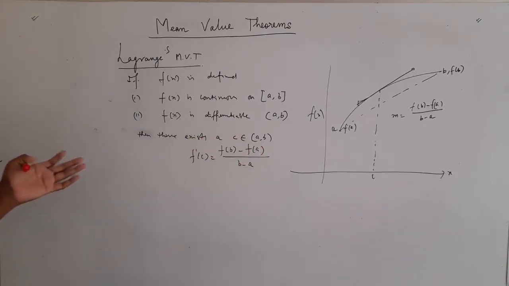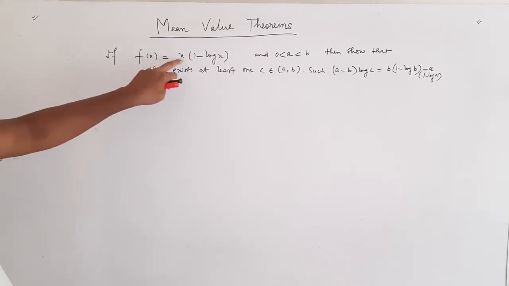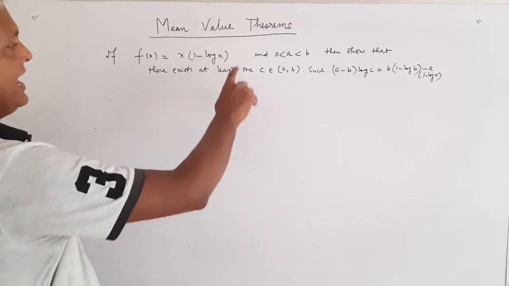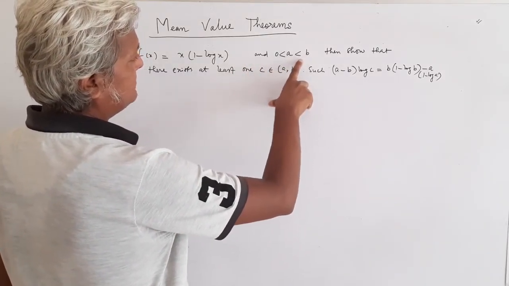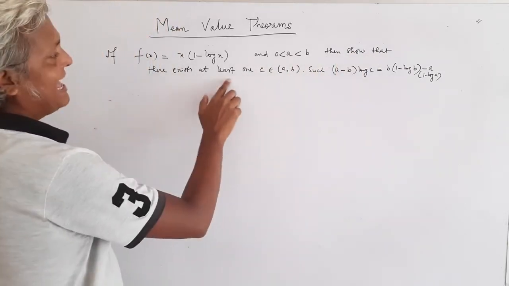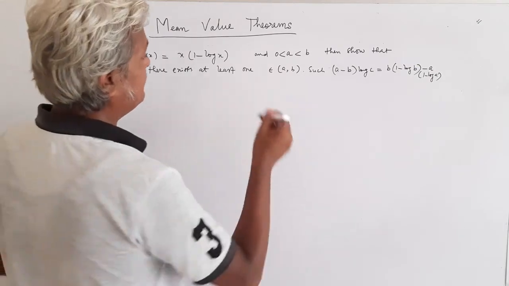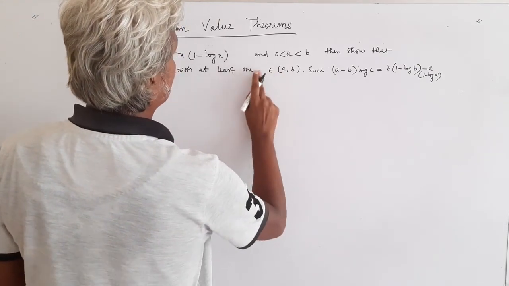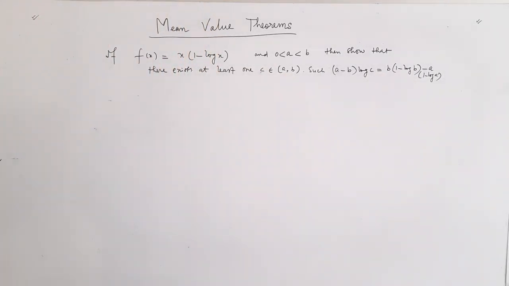Now I'll take another example just to solve with this theorem. I have taken another question which goes like this. If f(x) equals x(1 minus log x) and a is greater than 0 and less than b, then show that there exists at least one c belonging to the open interval (a, b) such that (a minus b) log c equals b(1 minus log b) minus a(1 minus log a).